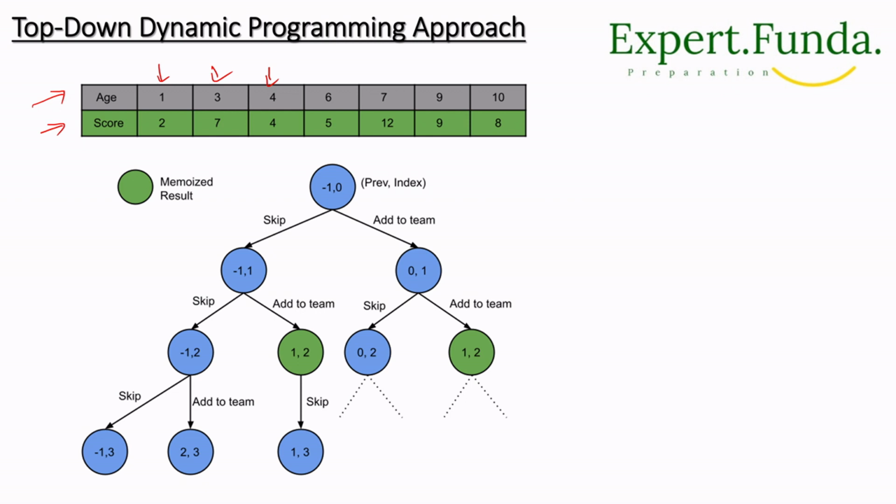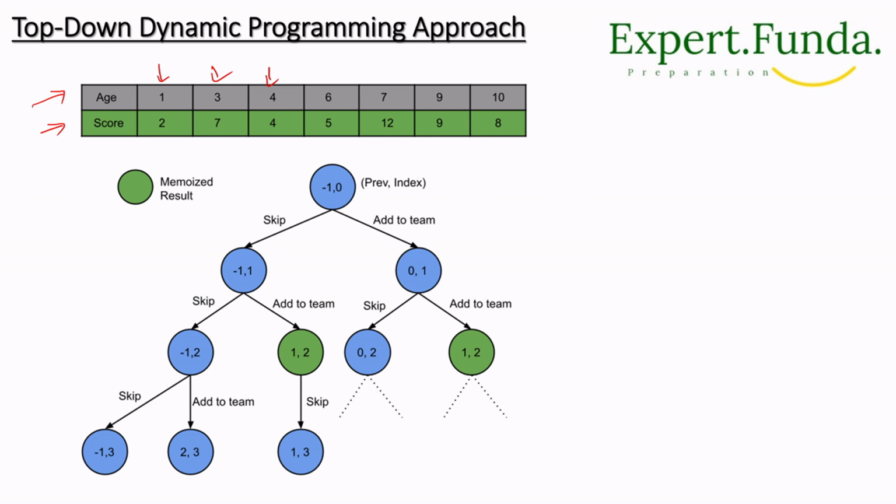So in this approach, we will sort the players in ascending order by age. The benefit of sorting is that now we will start choosing players from left to right. We know that the age of the player we choose will always be greater than the age of the player we have already chosen. So hence we only need to think about the score of the player, correct?